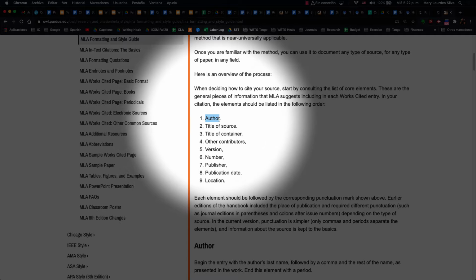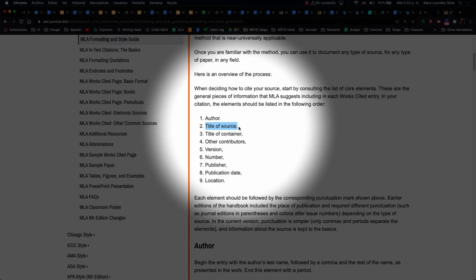It always will start with the author, last name first, then first name. You'll have the title of the source, so this could be the chapter title, the article title, the website page title. Title of container, that would be the book title, the website name, like CNN or New York Times. This could also be the journal, like the Journal of Medicine, or a magazine like Cosmopolitan.